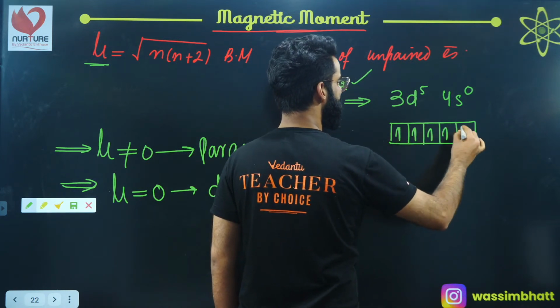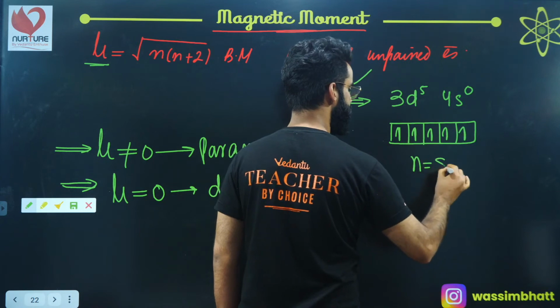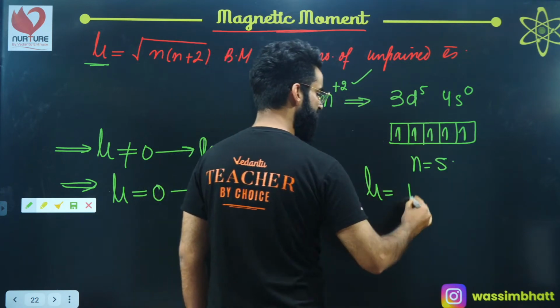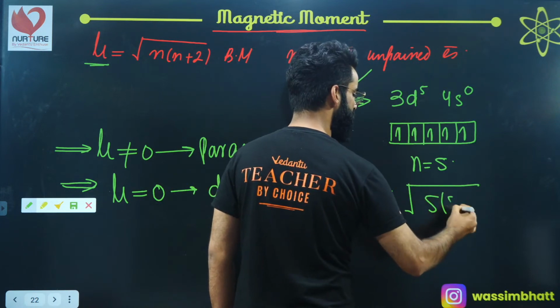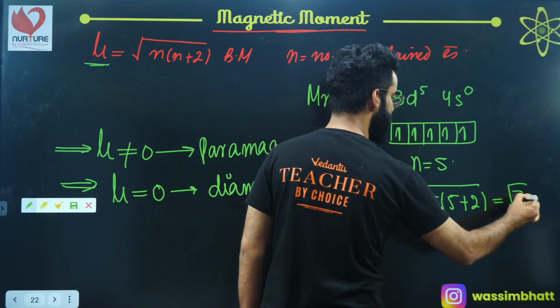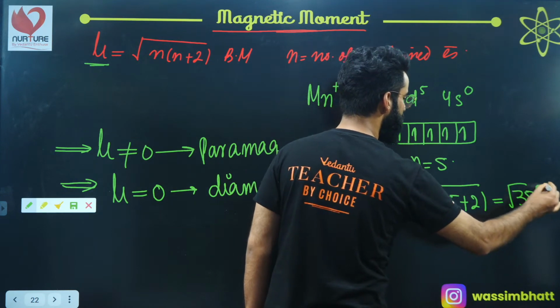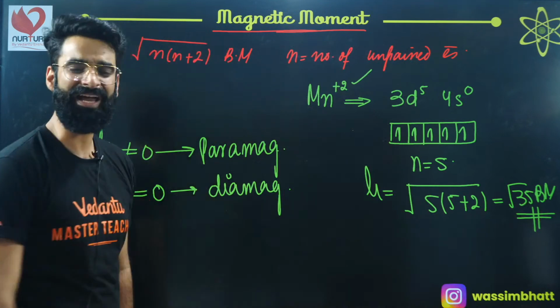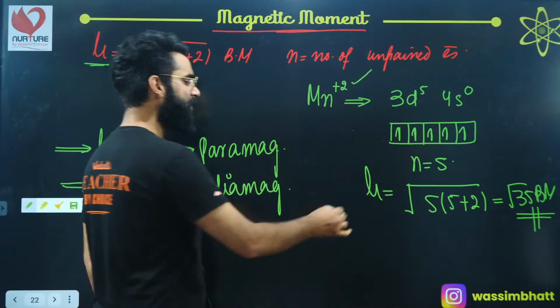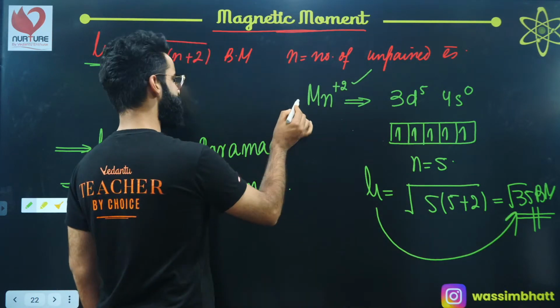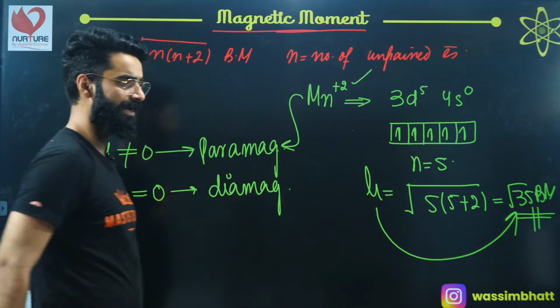We have 5 unpaired electrons, so n value is 5. You can calculate mu, which is going to be under root of n into n plus 2. So 5 plus 2, 7. 7 multiplied by 5, 35. So root of 35 Bohr magnetons is the value of magnetic moment for Mn di-positive. So is the value of mu coming out to be 0 or non-zero? It's non-zero. That means this species is absolutely going to be paramagnetic. As simple as that.